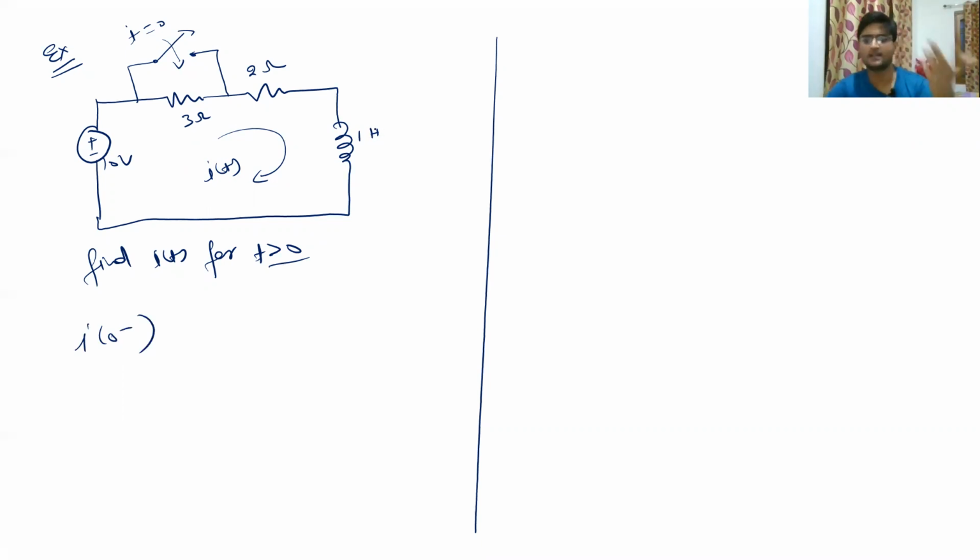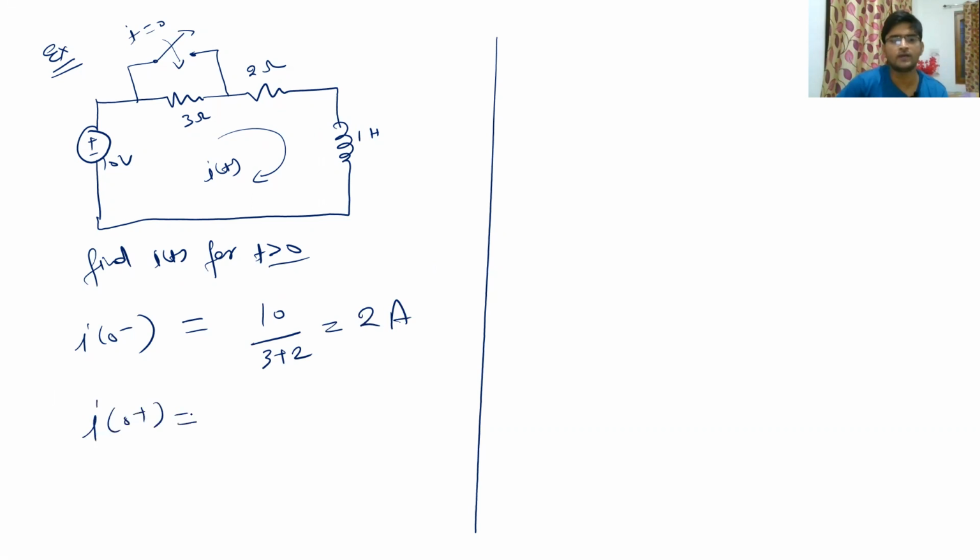In a steady state, an inductor works as a short circuit if it is across a DC voltage source. So it is short circuit and there will be a 3 ohm and 2 ohm in series. So the current at 0 minus time would have been 10 divided by 3 plus 2, which is equal to 2 ampere. So I0 minus was 2 ampere. Right after you close the switch, since the inductor does not allow the sudden change in current, obviously current at 0 plus would also have been 2 ampere.